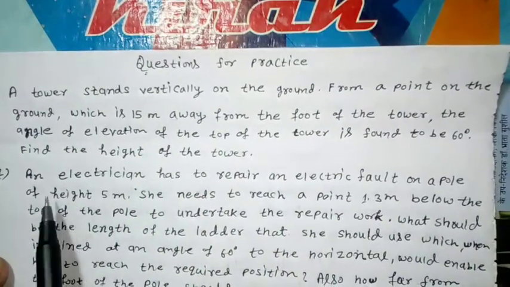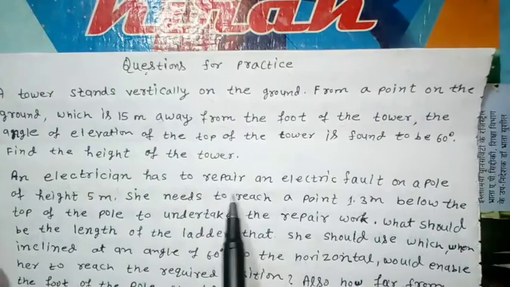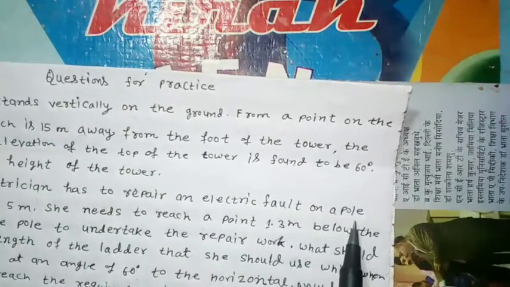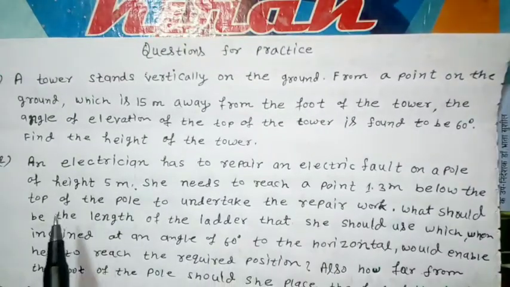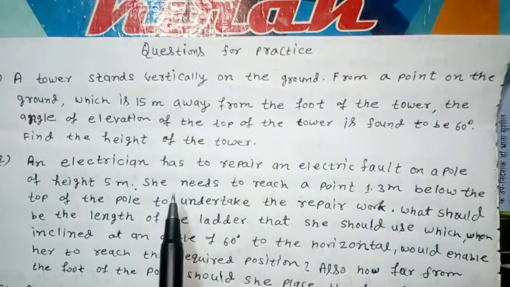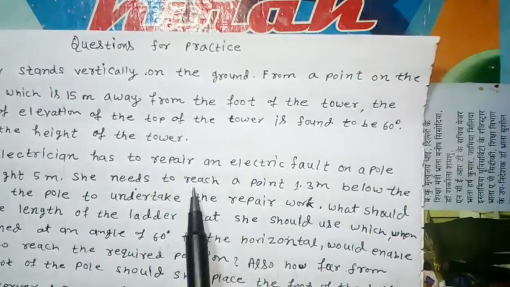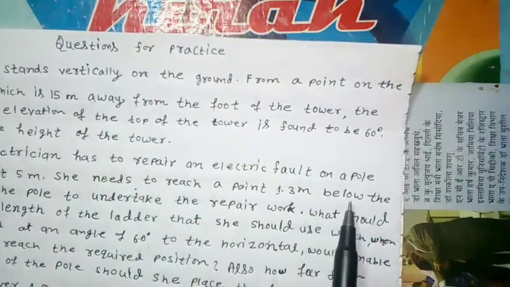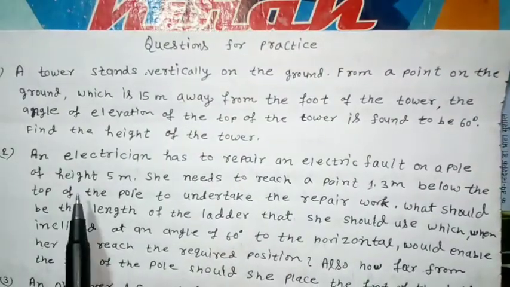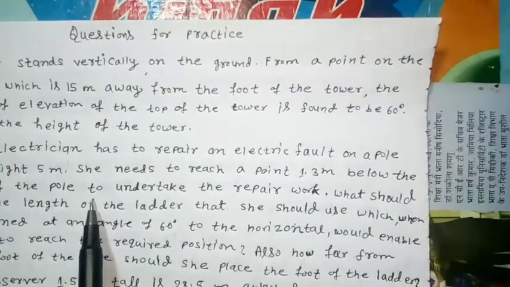Question number 2. An electrician has to repair an electric fault on a pole of height 5 meters. She needs to reach a point 1.3 meter below the top of the pole to undertake the repair work.